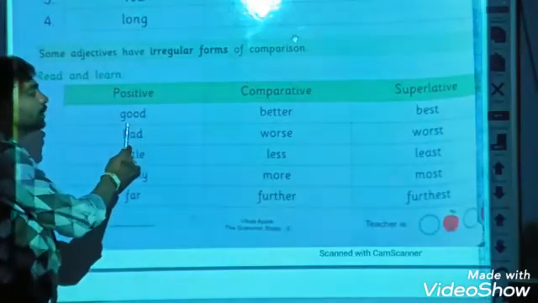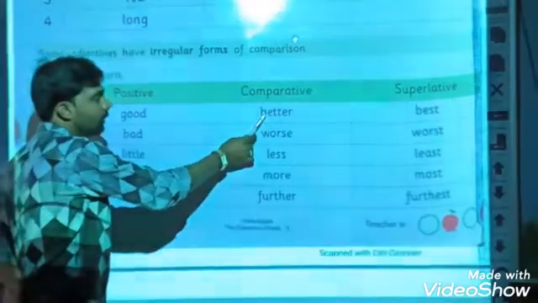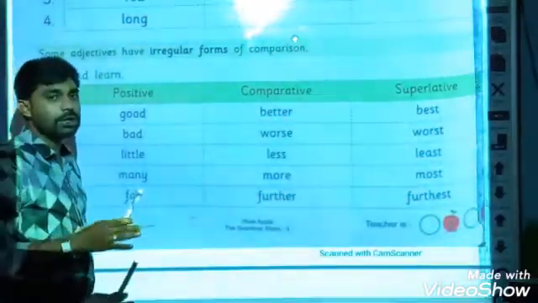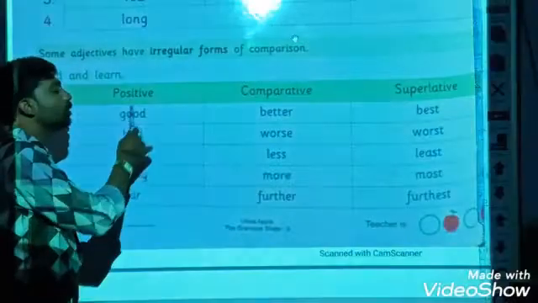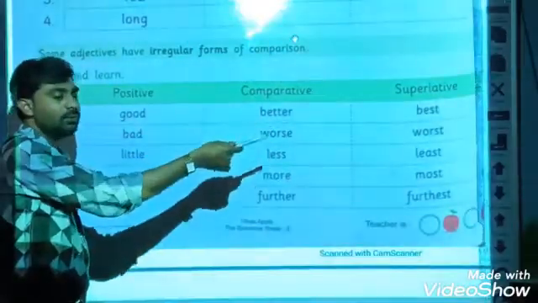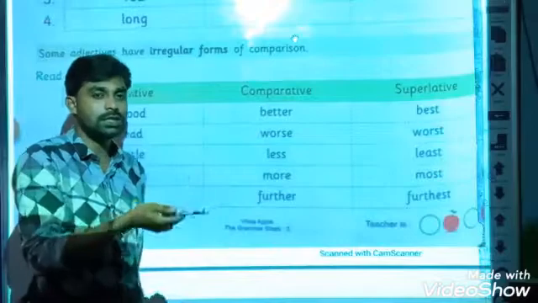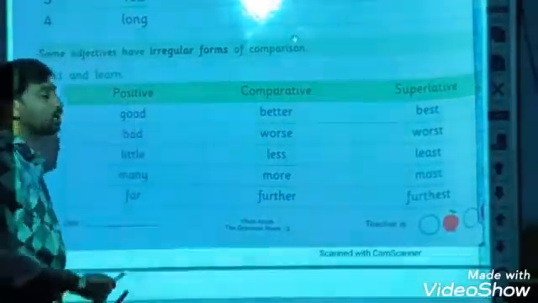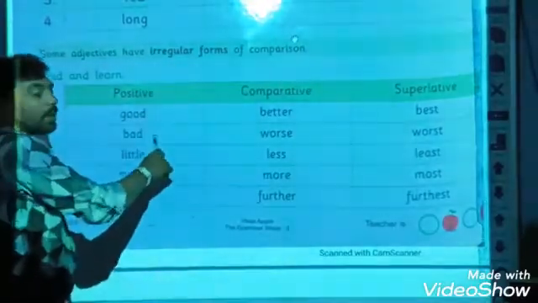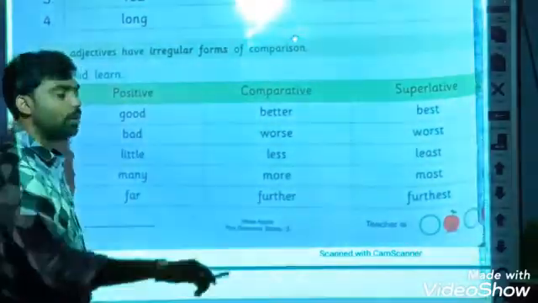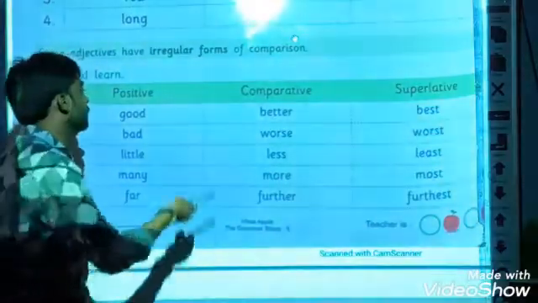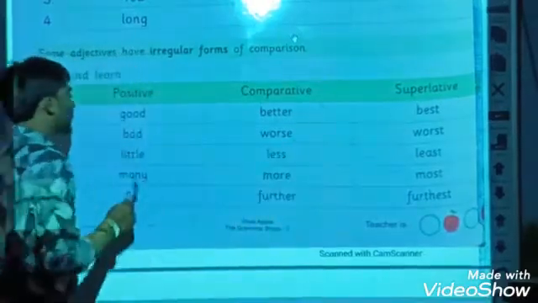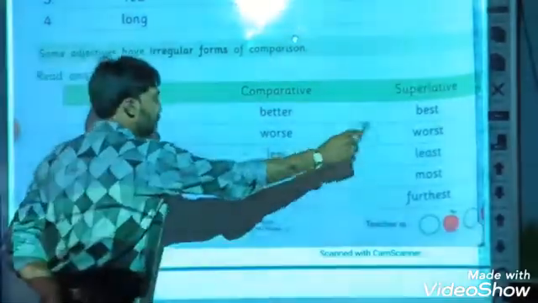The positive form is good, its comparative form is better, and the superlative form is best. While making forms of other adjectives, we could make it good, gooder or goodest, that is, we add the suffixes er or est. But these are irregular adjectives, that's why they don't follow any rule. They have separate forms. So let's read them once. Good, better, best; bad, worse, worst.